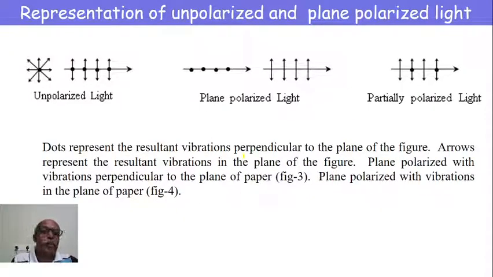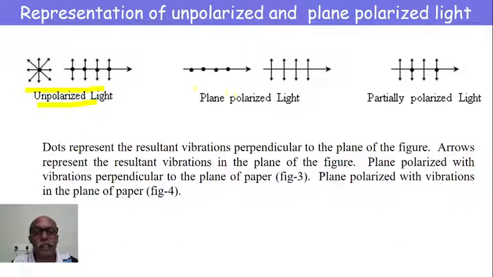So coming to the representation of polarized and unpolarized light, the first two figures represent the unpolarized light, whereas the first one represents light having vibrations in all possible directions, and the second figure represents light having two vibrations. The dots represent the vibrations perpendicular to the plane of the screen, and these arrows represent the vibrations in the plane of the screen. As in these two figures, multiple vibrations are present, so light is said to be unpolarized.